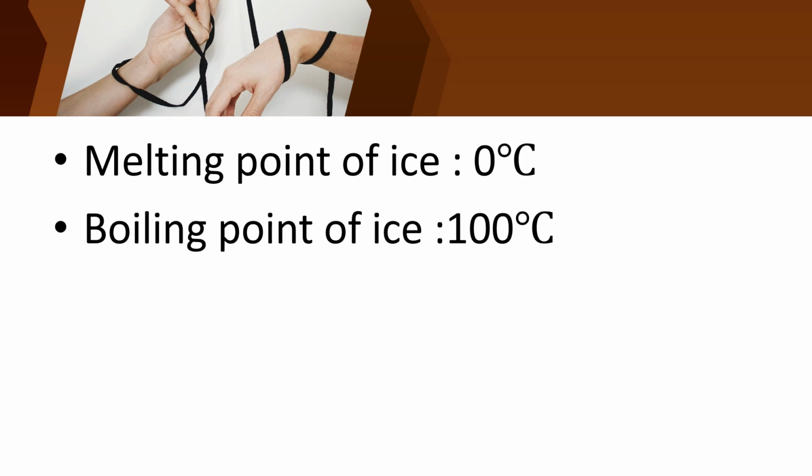While learning about the thermometer, you should learn about the melting and boiling points. Only at 0 degrees Celsius will the pure ice melt, and at 100 degrees Celsius it will reach the boiling point. Okay children, can you all understand?